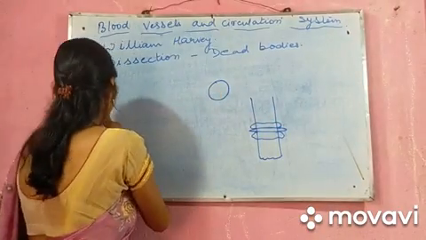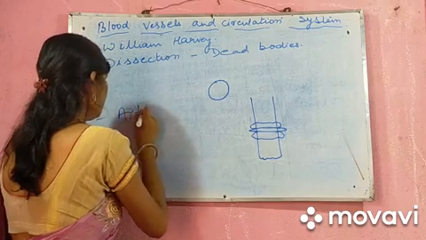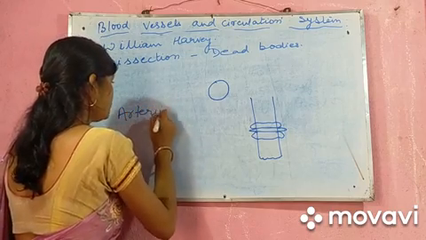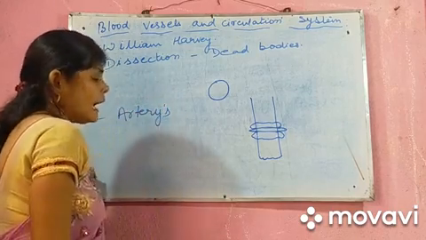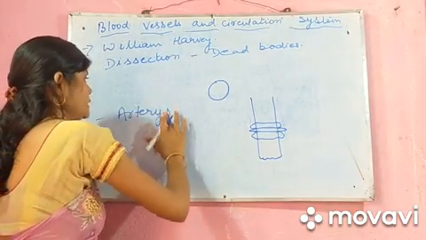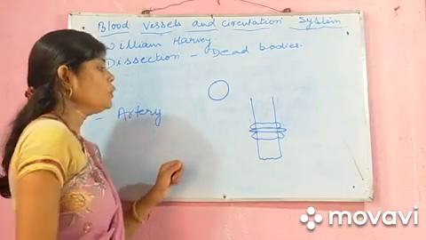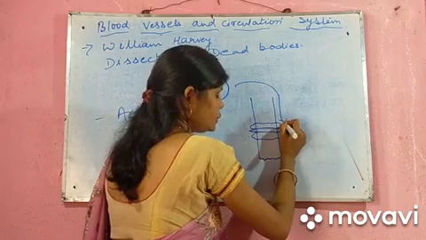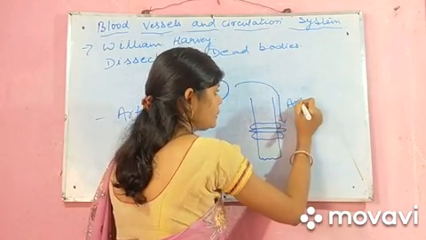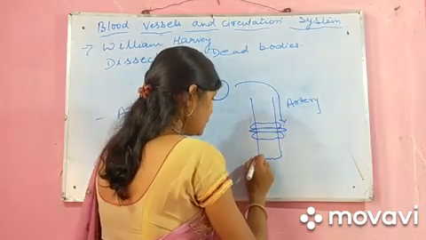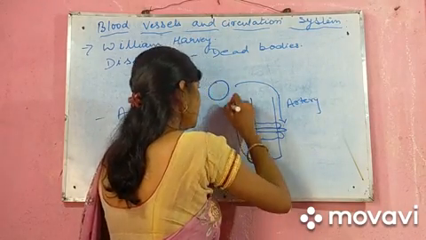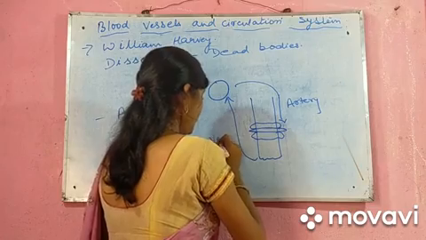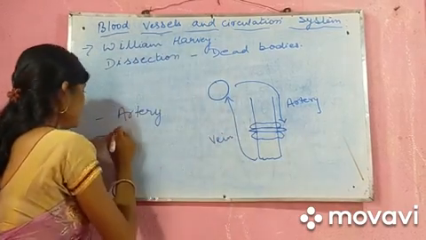It was named arteries. And the blood which is coming from heart to the body part, the toe, that was the artery, and which is bringing blood from toe to the heart back, that was the vein, and he named it vein.